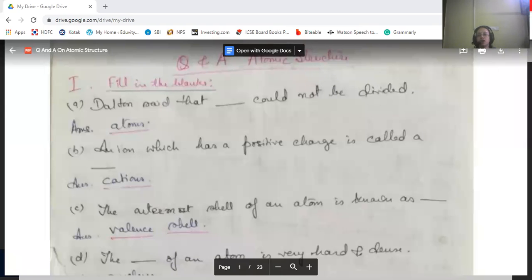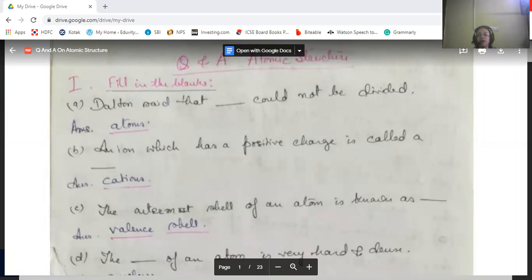Today, I'm going to start with the discussion of question answers of the atomic structure chapter according to ICSE syllabus class 8. So today, I'll start with the question answer series. First one will be the fill in the blanks.